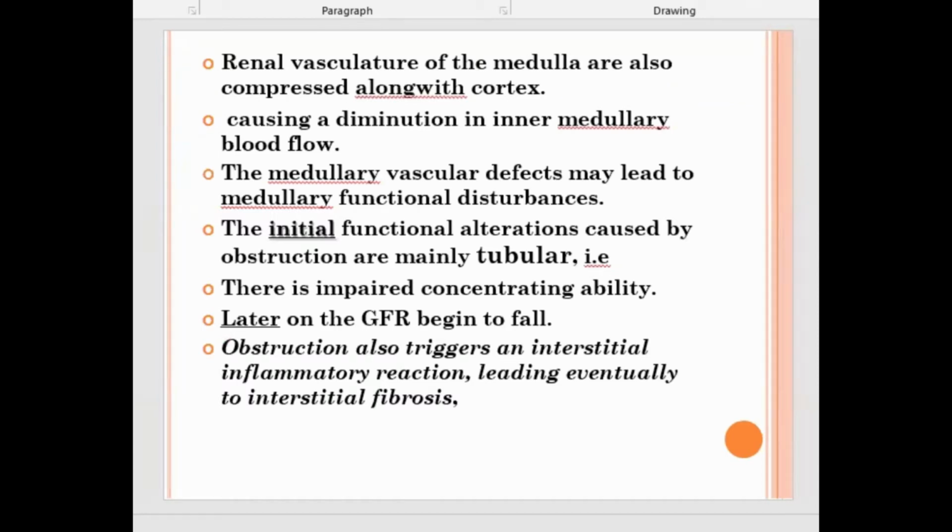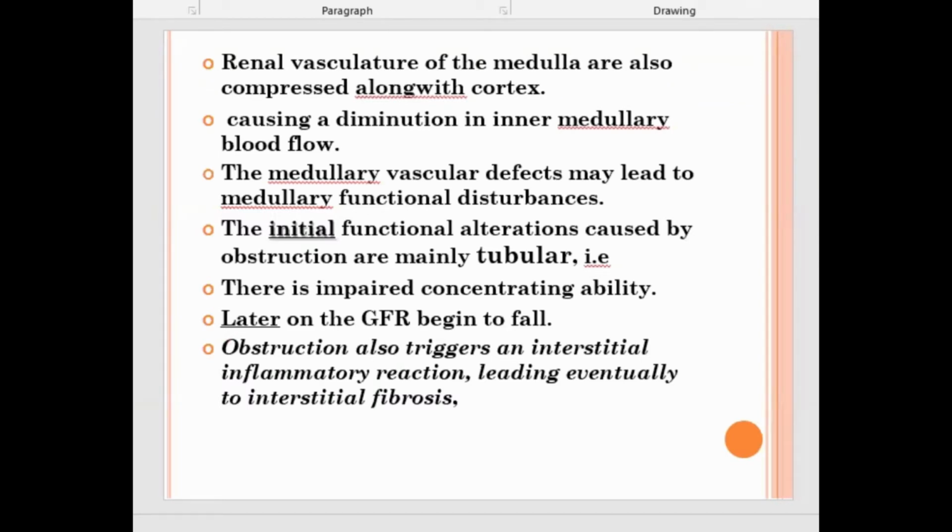All these obstructions cause diminished blood flow and there is ischemic atrophy, which means there is less blood supply, so there is atrophy. What else? There will be functional disturbance, medullary functional disturbance. The initial functional alteration caused by obstruction is mainly tubular, so urine will not be concentrated.